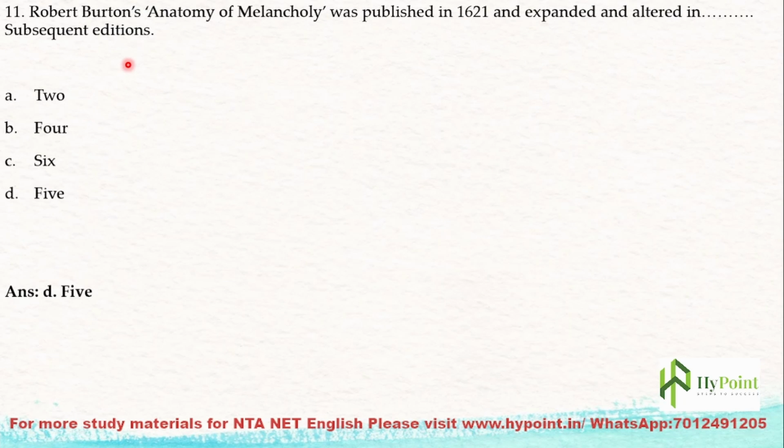The next question: Robert Burton's Anatomy of Melancholy was published in 1621 and expanded and altered in subsequent editions. How many times was the book edited and expanded? It was 5 times. Burton's Anatomy of Melancholy, published in 1621, belongs to the Jacobean age, and it was expanded, altered and edited in 5 subsequent editions.